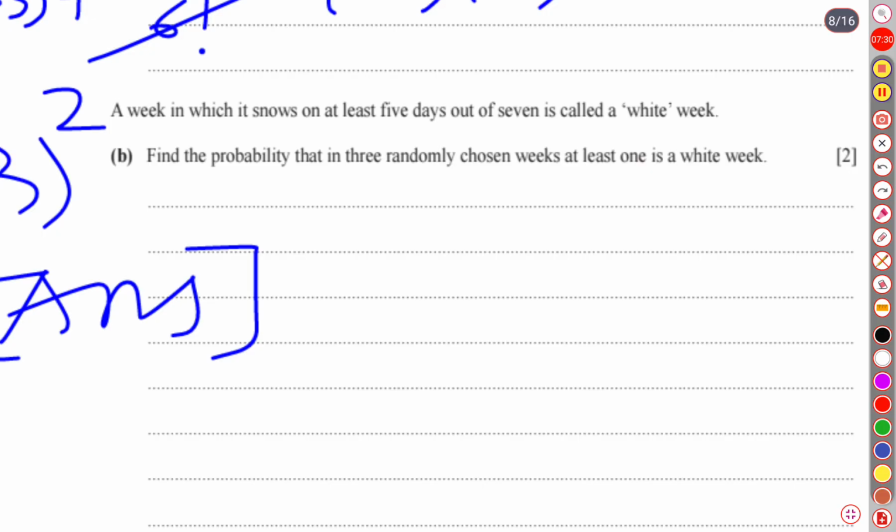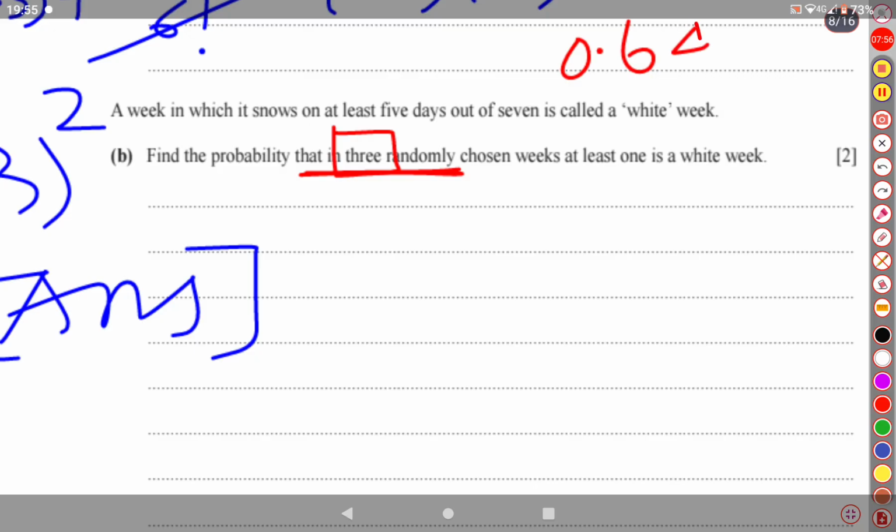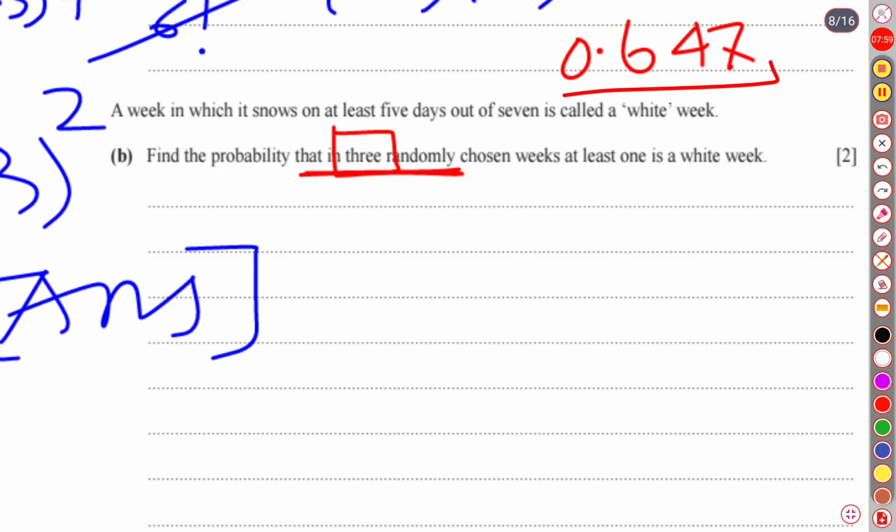So I think these also belong to the same kind of binomial distribution, a different binomial distribution. That means the total number of experiments is given. Look at this: in 3 randomly chosen weeks, the total number of experiments is 3, and the probability of each wet week is 0.647. We have already obtained this from the previous question. So it is again a binomial distribution.